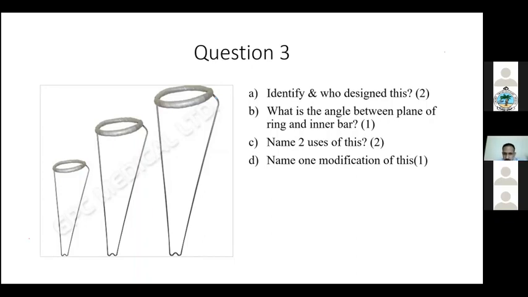How will you measure the size? Many times you may not have all the sizes, but if I say X is the diameter of the thigh, how much should the Thomas splint diameter be? Shinas? From crotch to heel plus 5 to 6 inches. Yeah, so lengthwise it should be at least 6 inches longer. Then only you can tie the limb to this. If the limb is already outside the Thomas splint, then you will not be able to give traction.